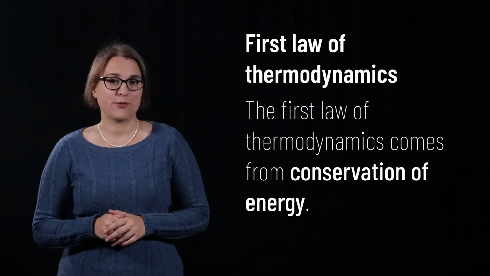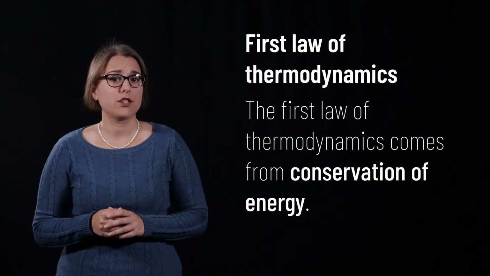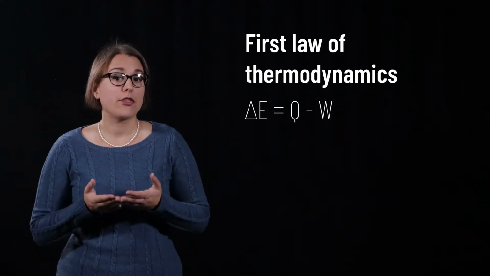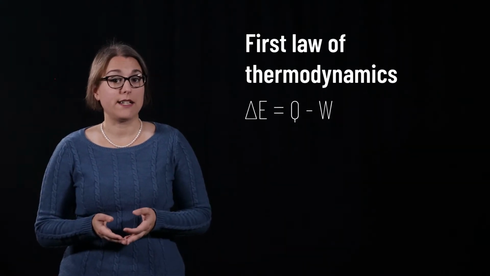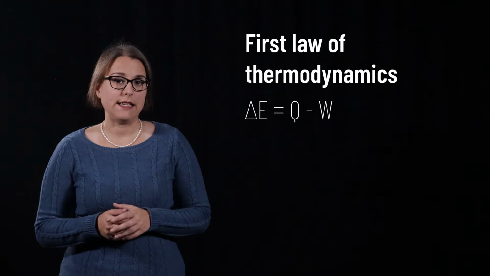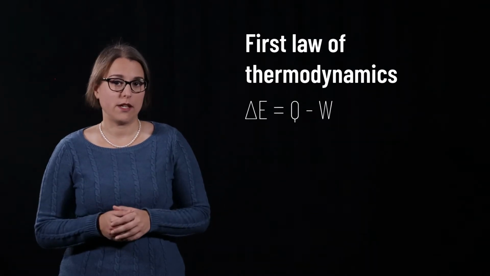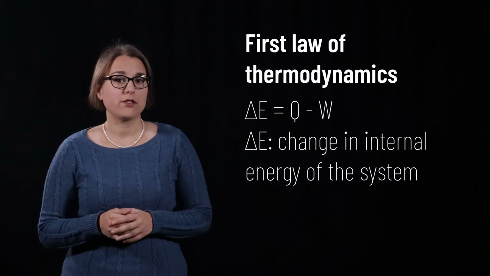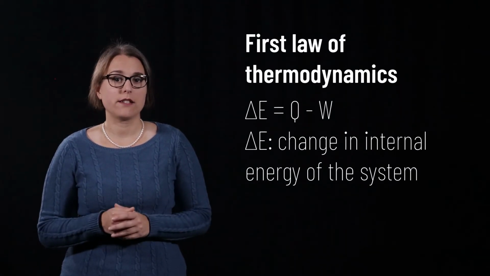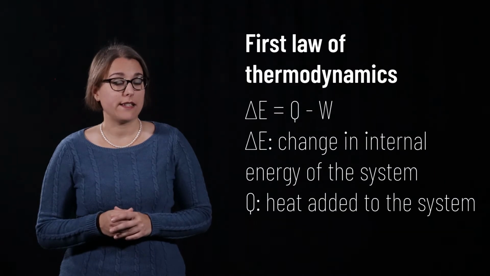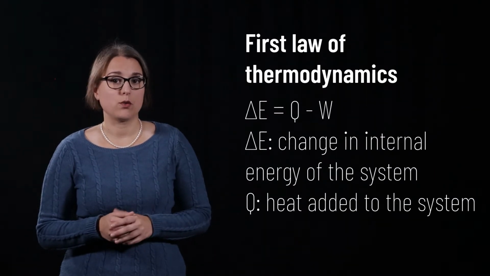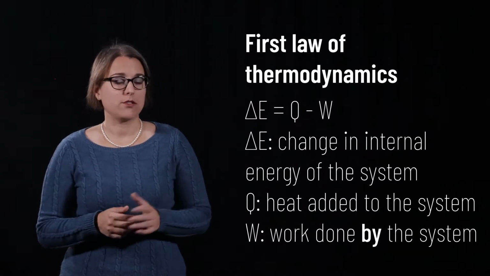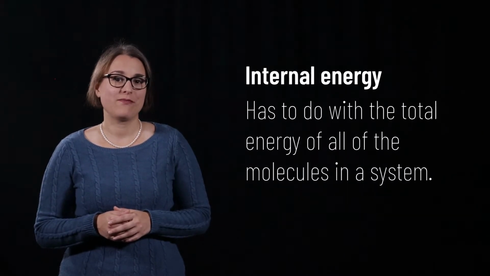The first law of thermodynamics has to do with conservation of energy in thermodynamic processes. In a closed system, the first law of thermodynamics can be stated in equation form. Delta E equals Q minus W. Delta E is the change in internal energy of the system, expressed in units of energy, joules or calories. Q is the heat added to the system, also expressed in either joules or calories. W is the work done by the system, also expressed in joules or calories.